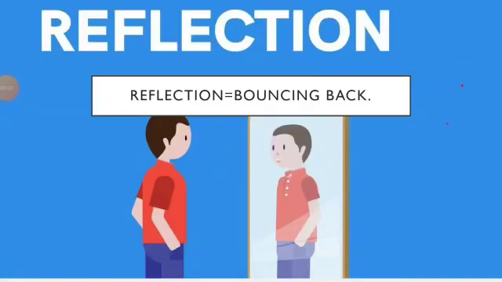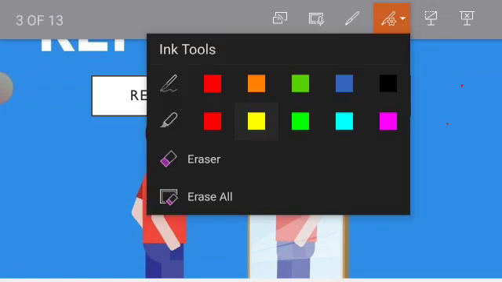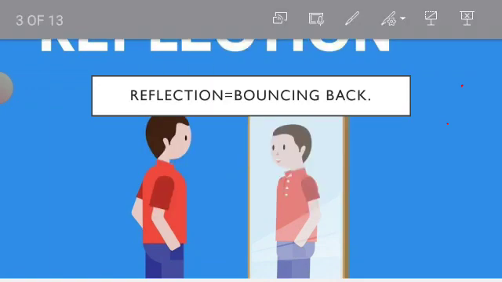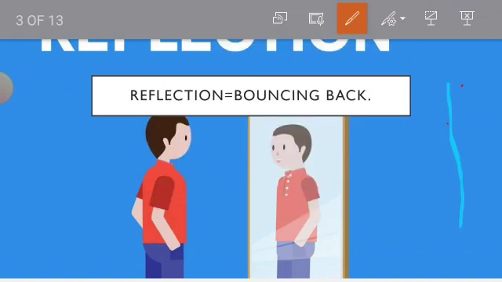So in this video we'll talk about reflection. In the previous video I told you one example of reflection: have you ever heard the sound of your clap a second time if you're standing near a cliff? Why? What's the reason behind it? It is due to the fact that your sound waves travel in all directions, and when they come across a barrier, they come back to the direction where they were originally generated. So that's an example of reflection.